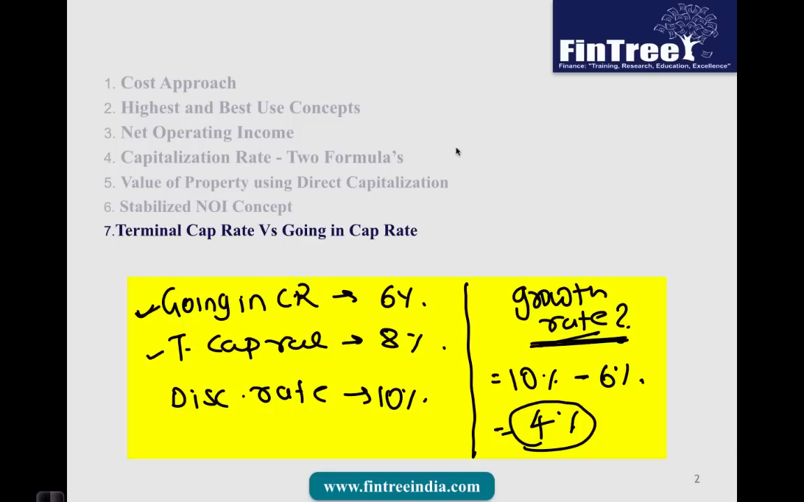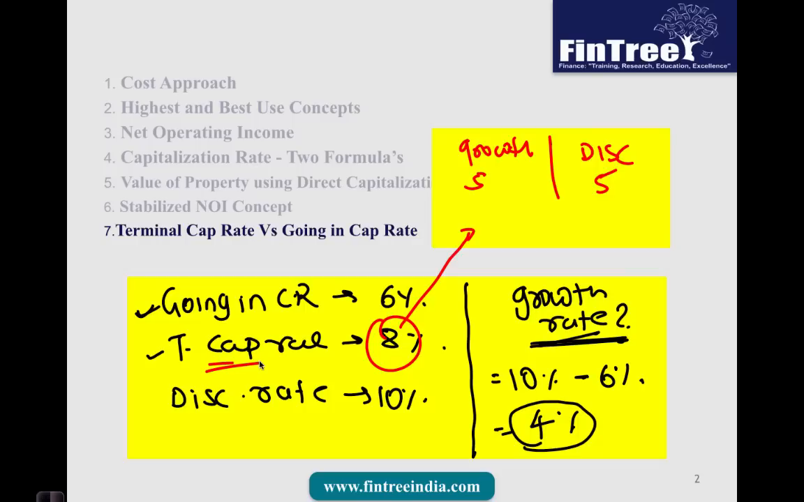Okay, which means that growth rate would be calculated as discount rate minus the going-in cap rate. The reason for this is that the terminal cap rate is actually a function of the growth rate, starting from year 5 where your terminal period starts, and also the discount rate in that particular year. Which means for calculation of terminal cap rate, we are going to use a different discount rate, as well as a different growth rate.